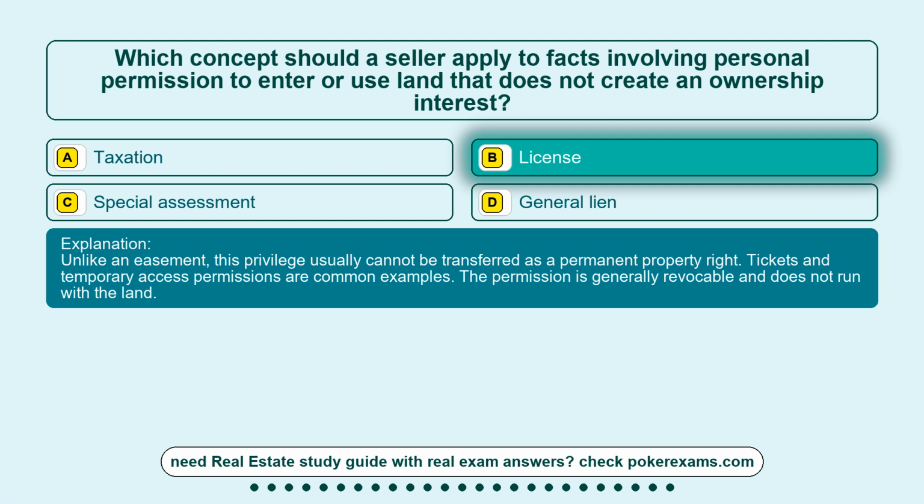Unlike an easement, this privilege usually cannot be transferred as a permanent property right. Tickets and temporary access permissions are common examples. The permission is generally revocable and does not run with the land.